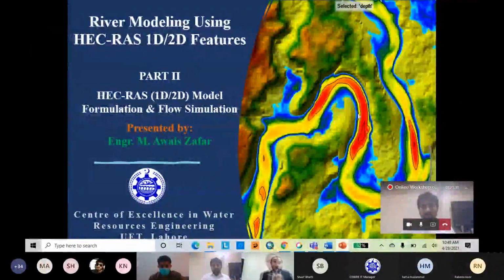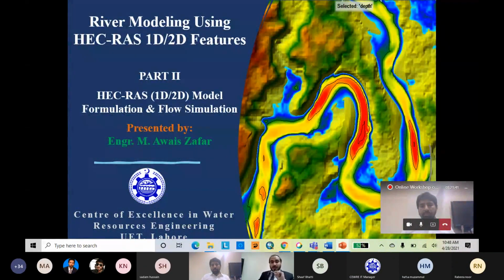Thank you, Doctor, for giving me the floor to explain the second and third part of the HEC-RAS, which basically consists of model formulation and the flow simulation. Dr. Mudassir Saab has explained very well the basic governing equation and the background of the HEC-RAS model and the river modeling techniques.